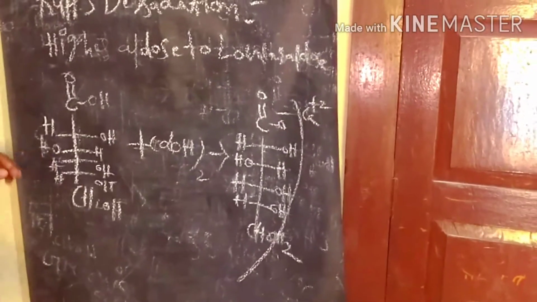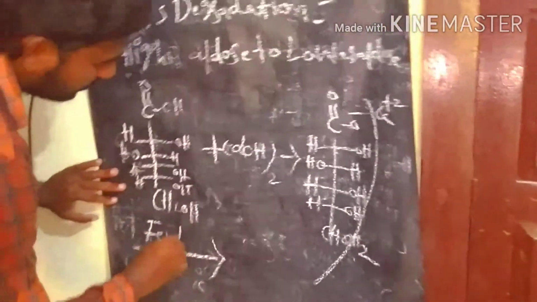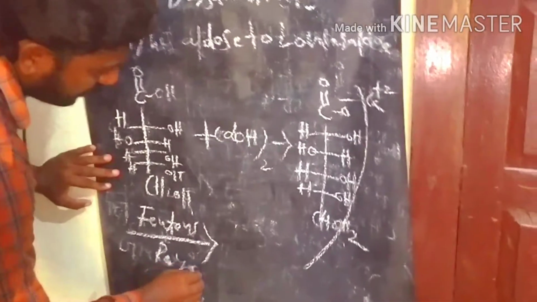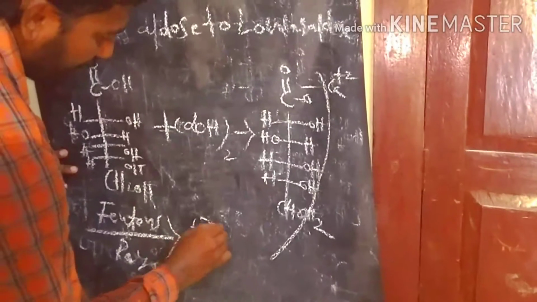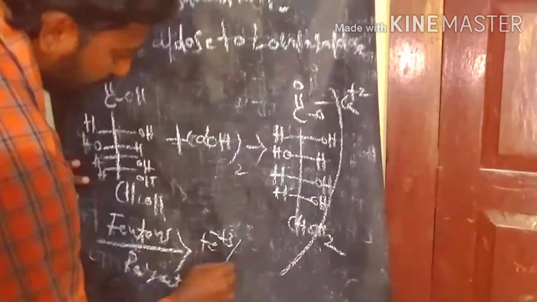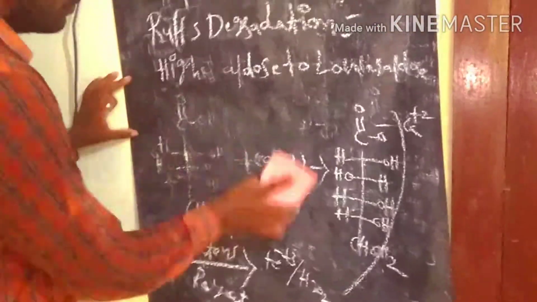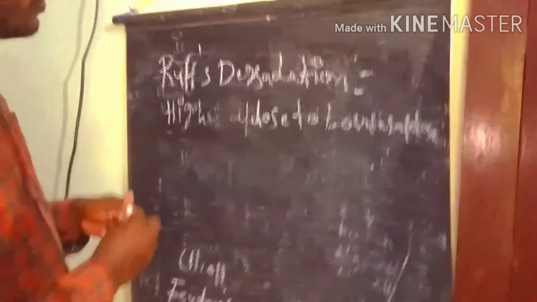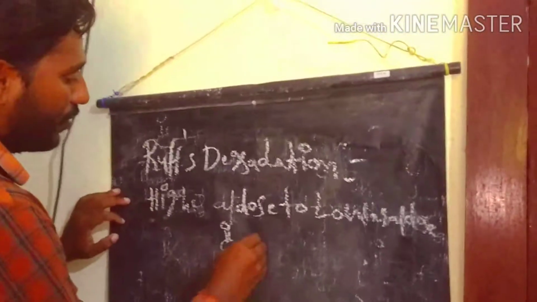Finally we use Fenton's reagent. What is Fenton's reagent? Ferric salt with hydrogen peroxide. This is Fenton's reagent. We get D-arabinose as the product. This is how we prepare a lower aldose from a higher aldose. We call this reaction the Ruff degradation.